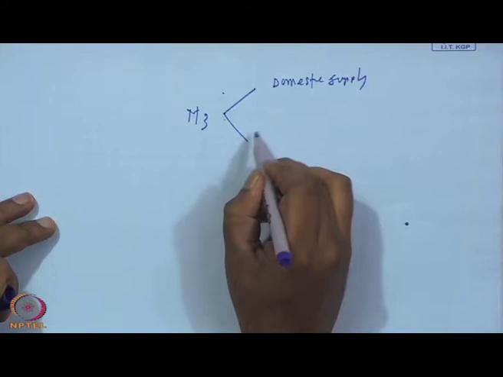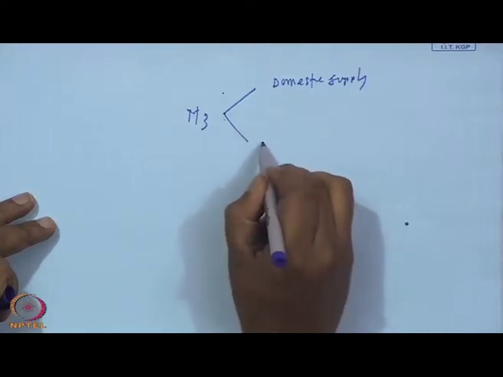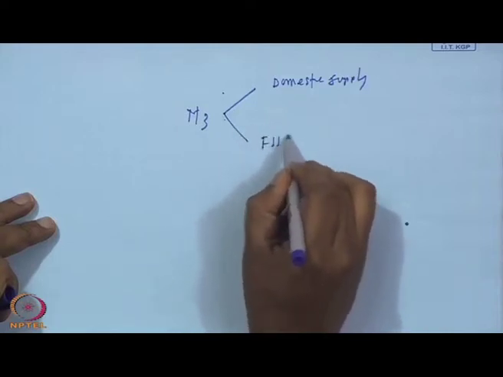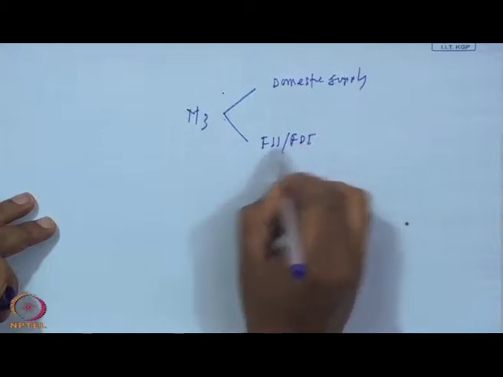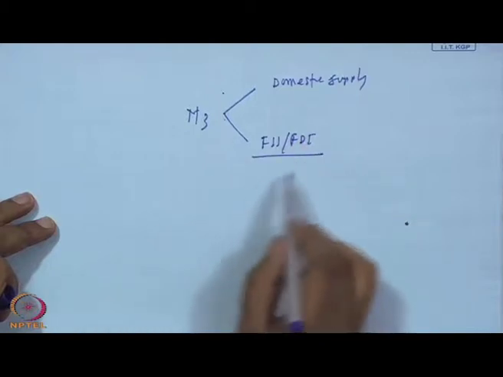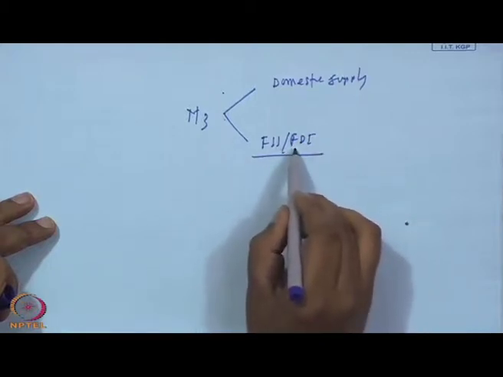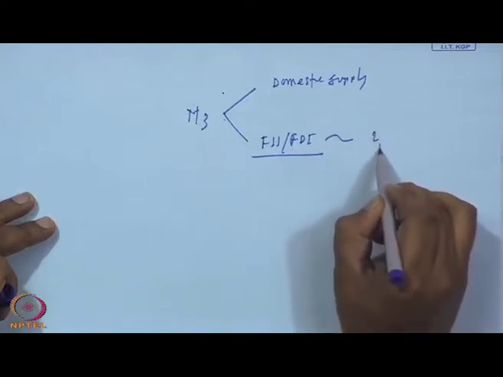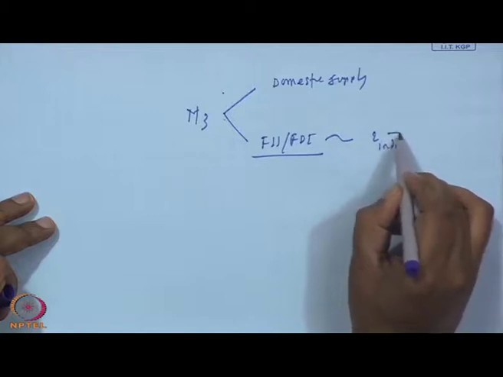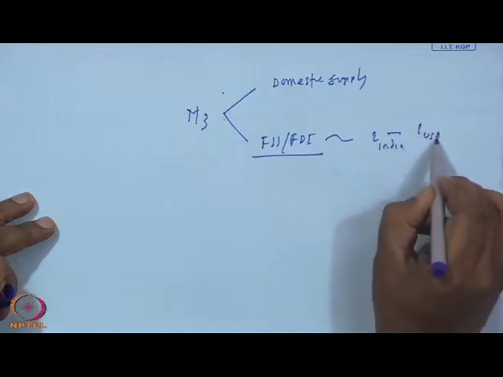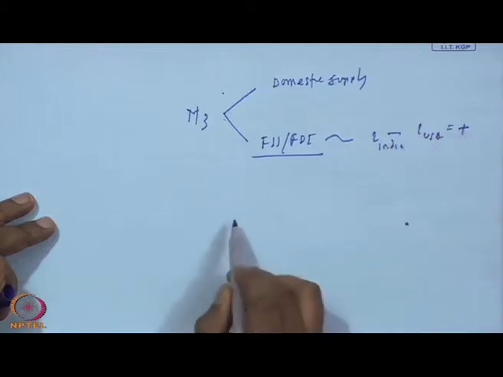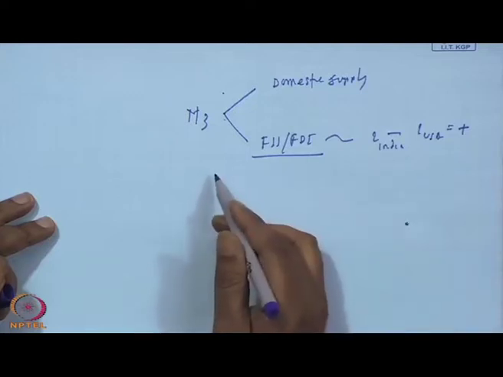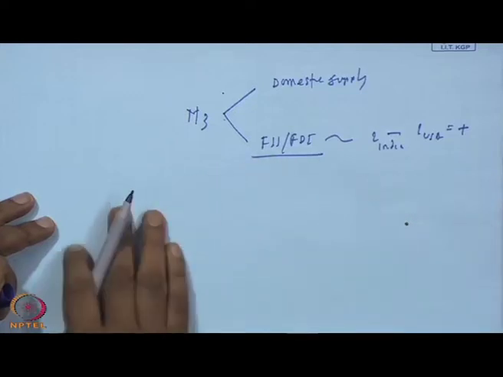Another part of M3 is contributed by FII or FDI inflow. So, when FII and FDI are inflowing, money is coming to India because the Indian interest rate minus the US interest rate is positive. So, there will be more movement of dollar inflow to the domestic economy.